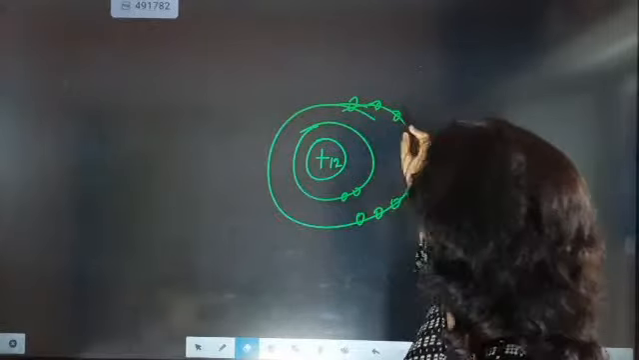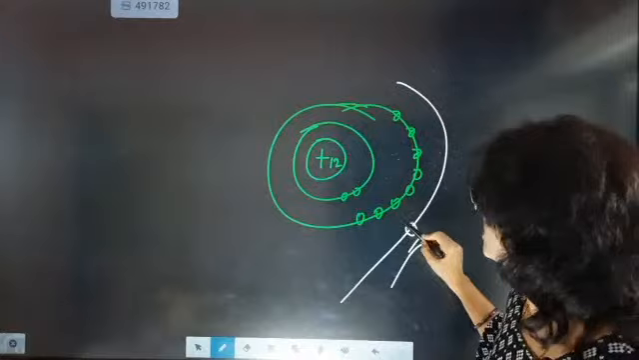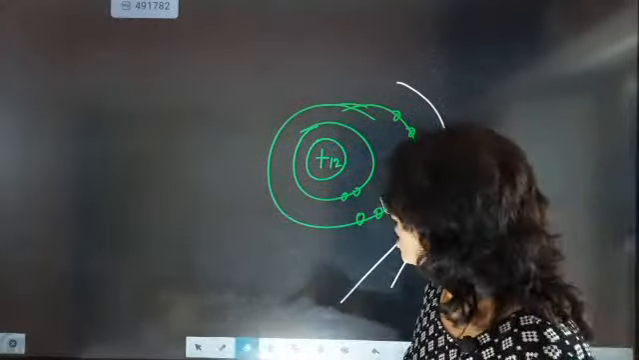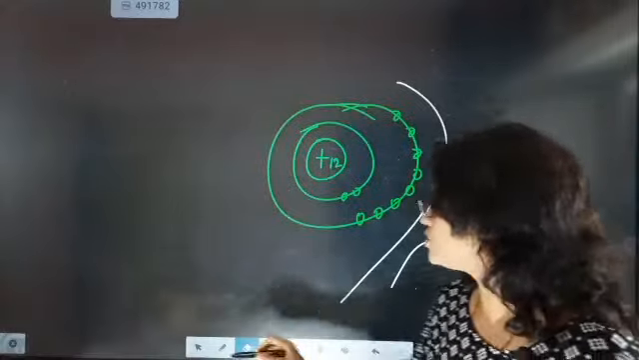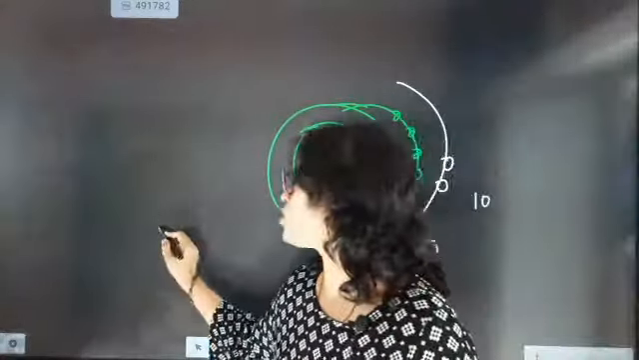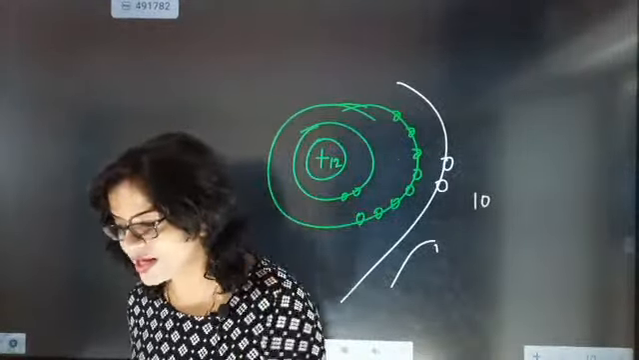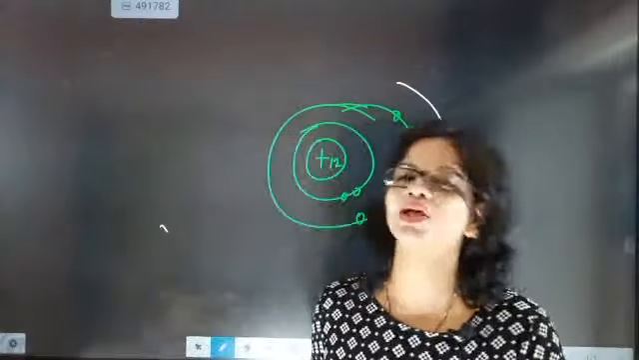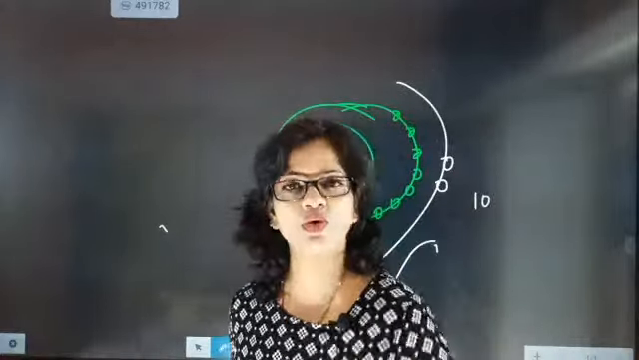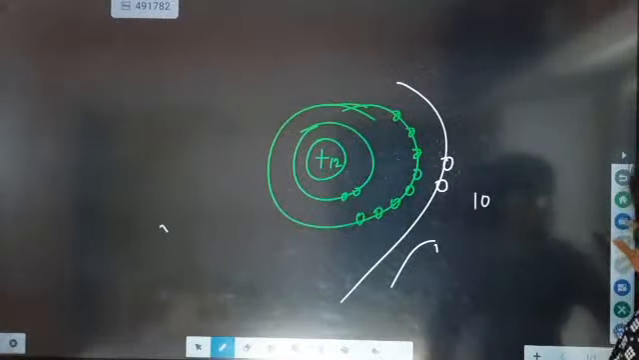2 extra I am going to shift up to the third orbit, 1, 2, 3 and 4. It is supposed to have 4 here, but it is missing 2. So since it is missing 2, that means what? It is a positive ion. It has to be 12, but it is having 10, which means it has donated 2. Since it has donated 2, it is a positive ion.